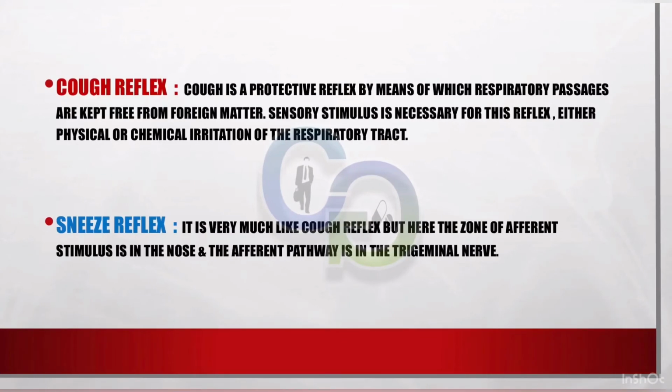Cough reflex. Cough is a protective reflex by means of which respiratory passages are kept free from foreign matter. Sensory stimulus is necessary for this reflex, either physical or chemical irritation of the respiratory tract. Sneeze reflex. It is very much like cough reflex, but here the zone of afferent stimulus is in the nose and the afferent pathway is in the trigeminal nerve.